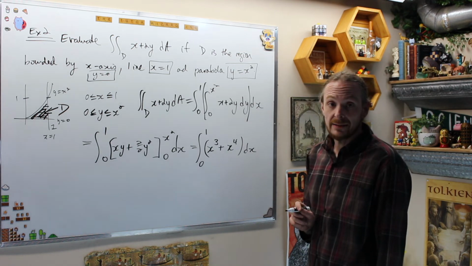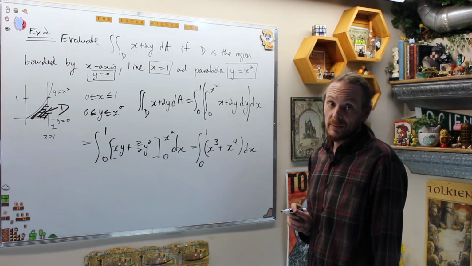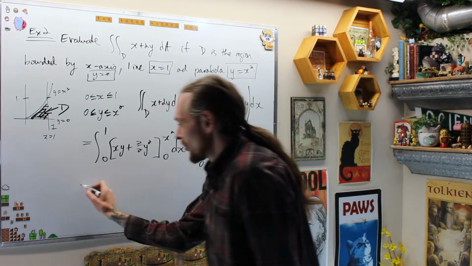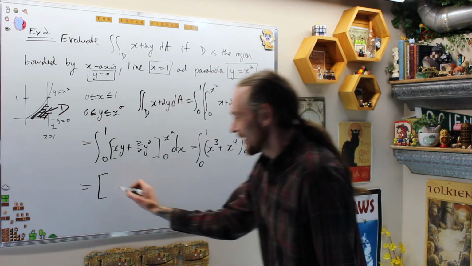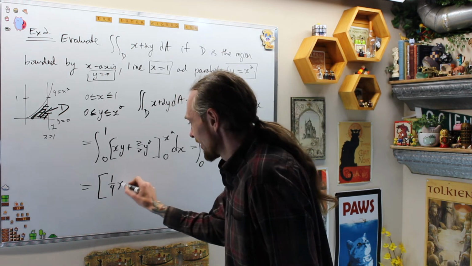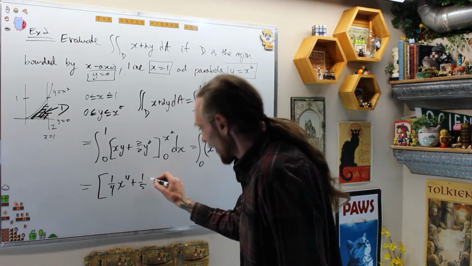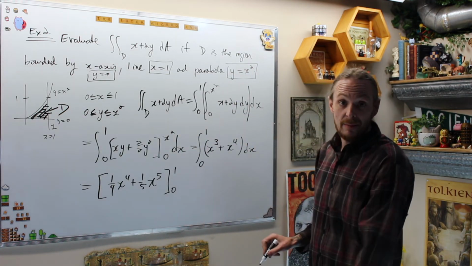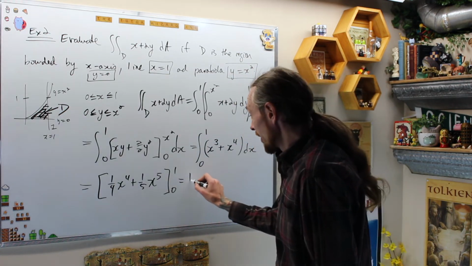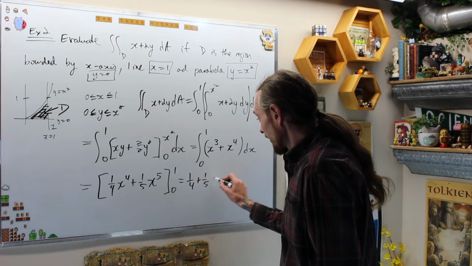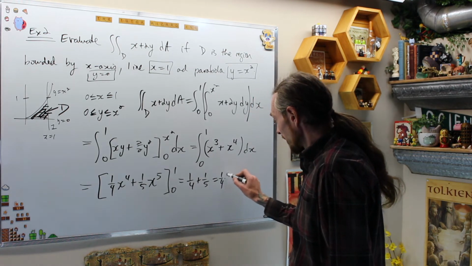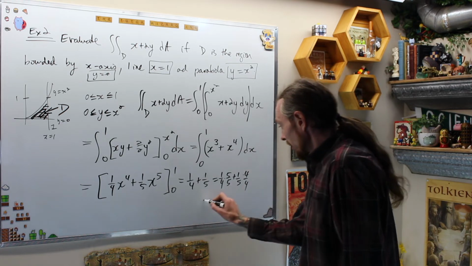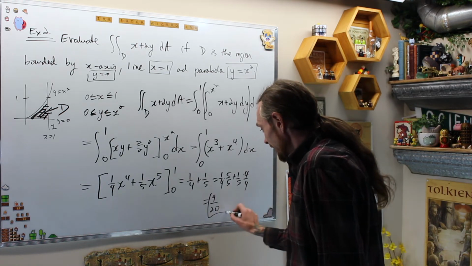That's not too bad. And then the common denominator should be 20, because it's going to be a 4 and a 5. This equals, you'll see in a second, 1 over 4 x to the 4 plus 1 over 5 x to the 5, evaluated from 0 to 1. I'm going to need a common denominator of those, which gives me 1 over 4 plus 1 over 5, which is equal to 1 over 4 times 5 over 5, plus 1 over 5 times 4 over 4, which is 9 over 20.